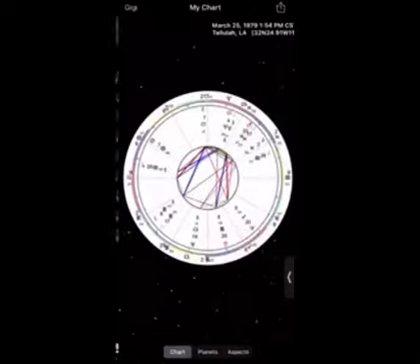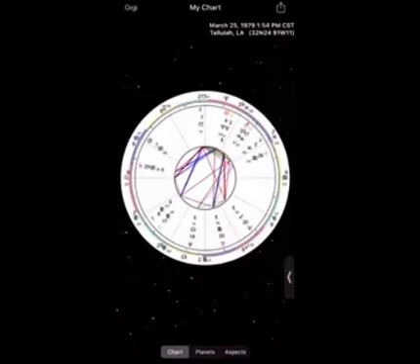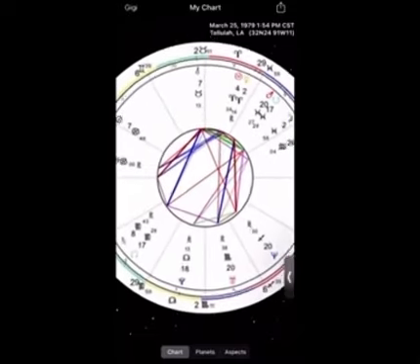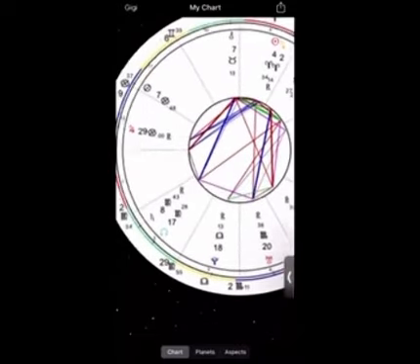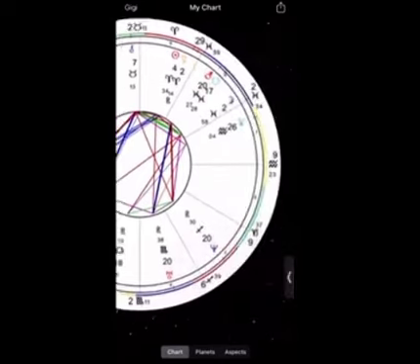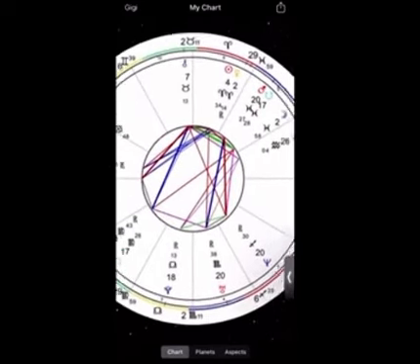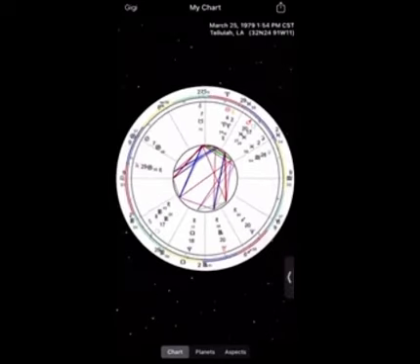Okay. Now, in order to get into your chart, meaning your birth natal chart, you will literally click on My Chart. When you click on My Chart, the first thing it's going to give you is the wheel. The wheel is the thing that you need to get comfortable with, right? When you are going to an astrologer or working with anybody who is very vast in astrology, all they want to do is look at this wheel. From this wheel, they can pretty much see everything because it breaks everything down, right? Everything that you see in here is what y'all see when we go into the box chart. It's the same thing, but it's in the wheel.